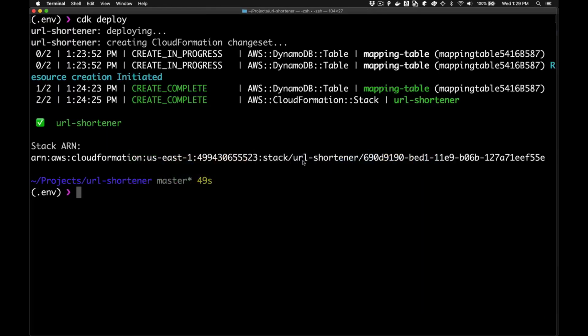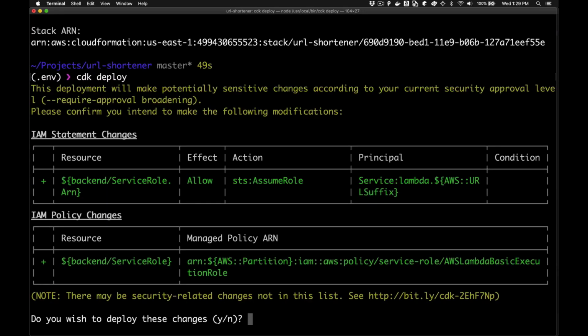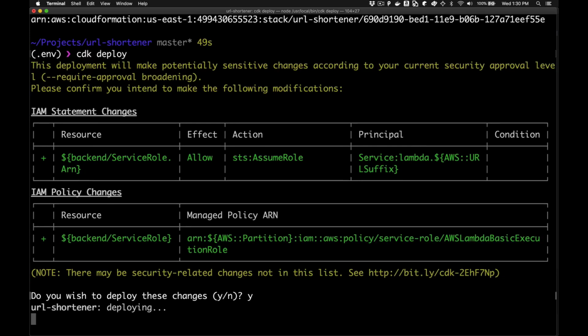Let's jump back over to the terminal, and let's run CDK Deploy again so we can get this infrastructure created for us. And notice that it's a little bit different this time. We didn't see this prompt the first time we ran CDK Deploy. But in this case, we're making some changes to permissions in our AWS account. And we want to make sure that you understand those changes and that you explicitly acknowledge anything around security changes, because that's so important. So in this case, we've added this new Lambda function, and that Lambda function needs a role to execute with. So that's exactly what we're seeing here. That makes sense to me, so I'm going to go ahead and let that deploy.